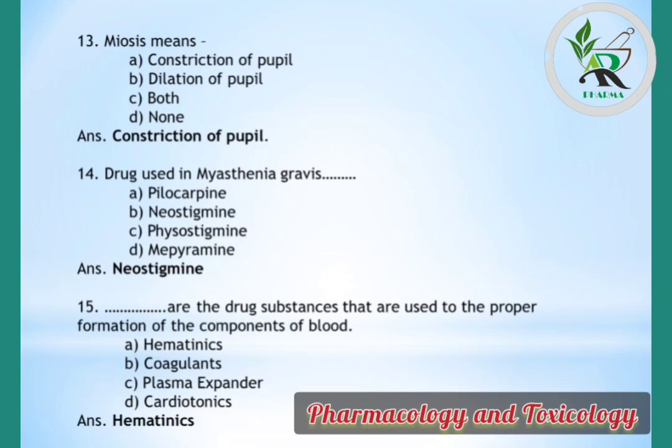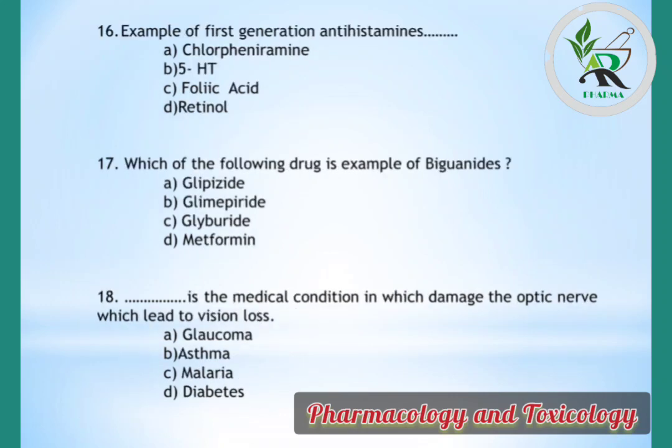Other options, coagulant, simply used for the coagulation of blood. Plasma expander, these are the drug substances used to restore vascular volume, means in condition of electrolyte replacement. And simply cardiotonics means we stimulate the cardiac activity.